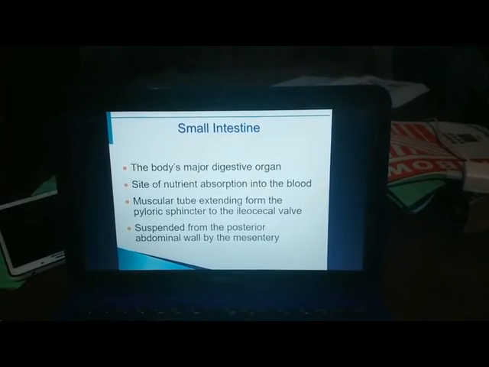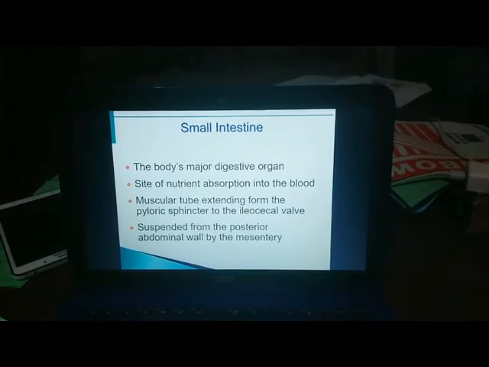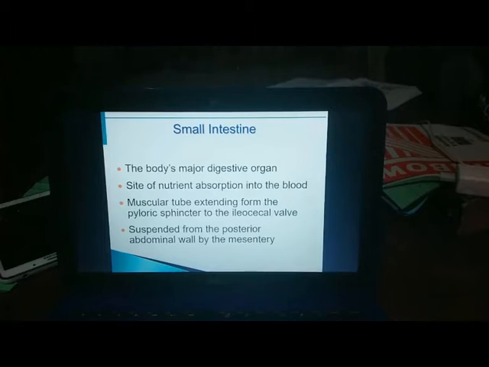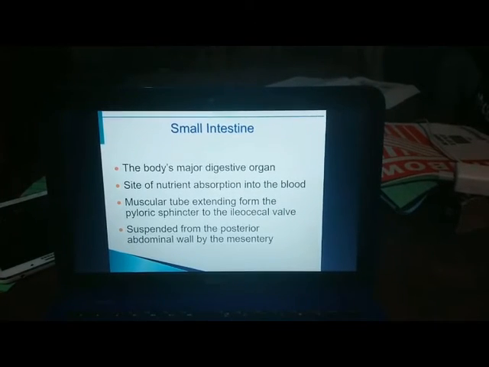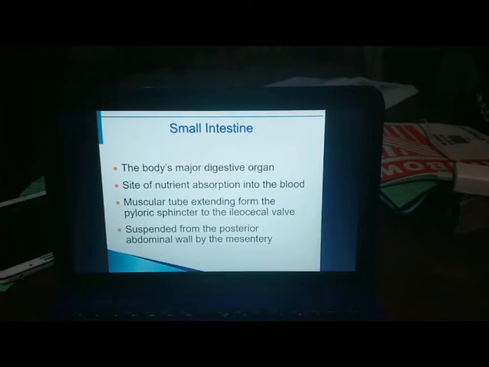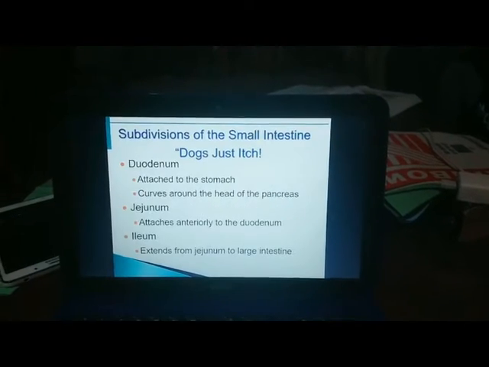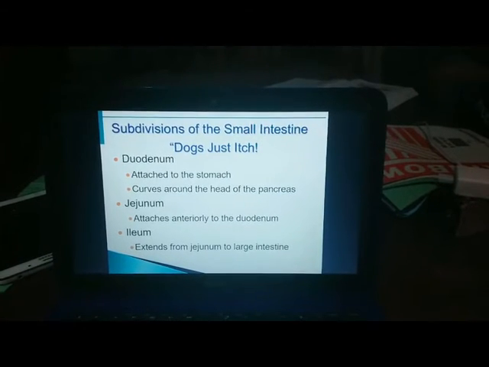Next is the small intestine, the body's major digestive organ and the site of nutrient absorption into the blood. It is a muscular tube extending from the pyloric sphincter to the ileocecal valve, and it is suspended from the posterior abdominal wall by the mesentery. There are three subdivisions of the small intestine.